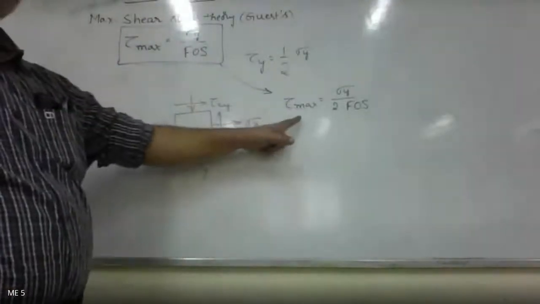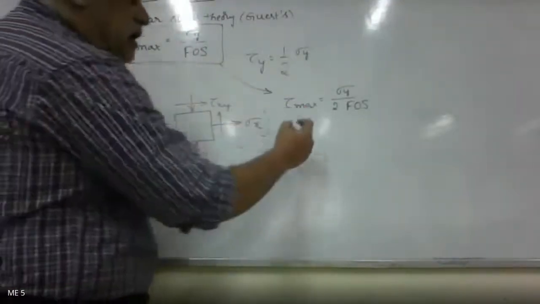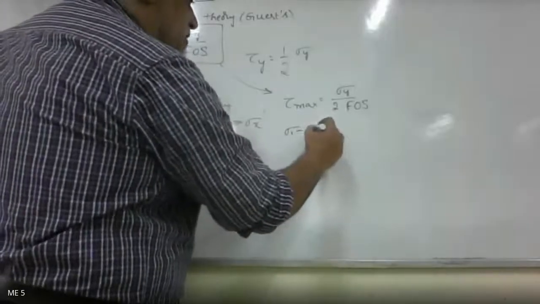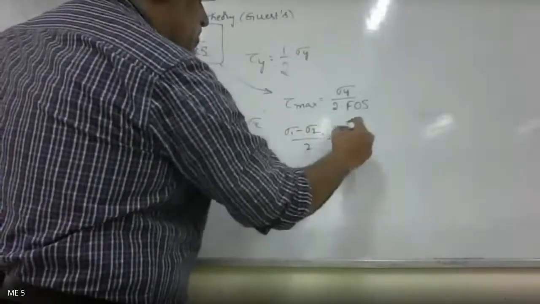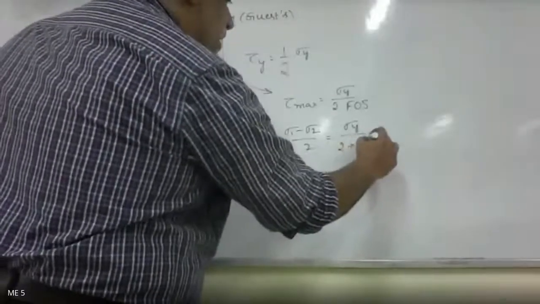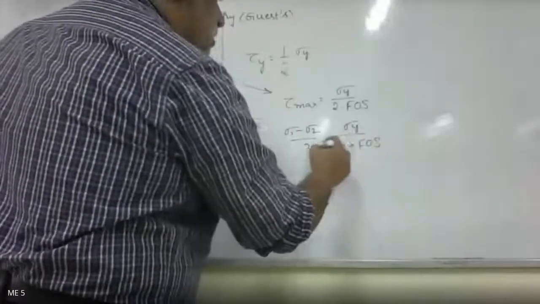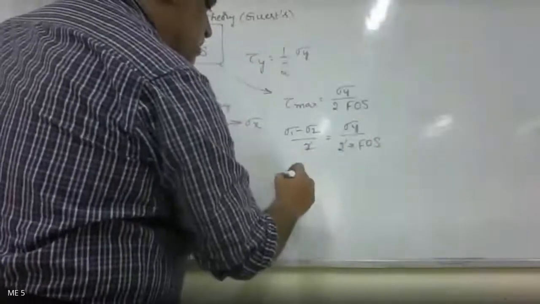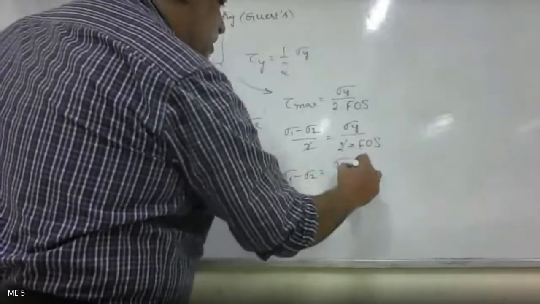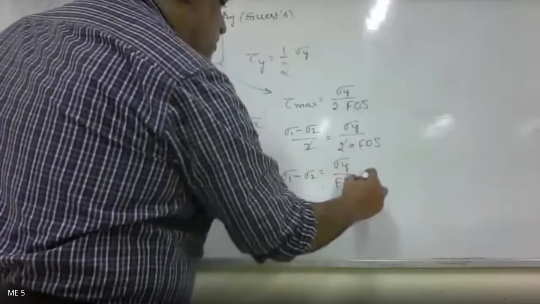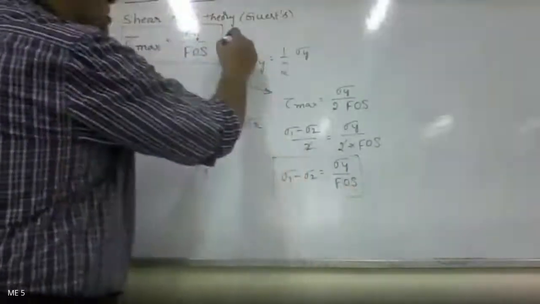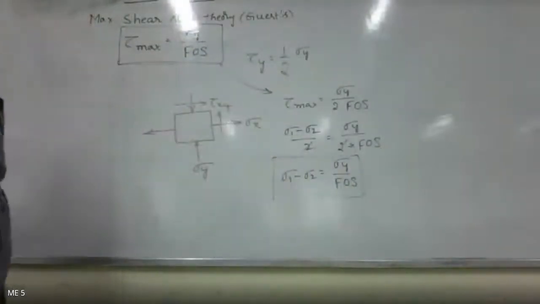Tau max is nothing but sigma 1 minus sigma 2 by 2, equal to sigma y by 2 into factor of safety. The 2 and 2 get cancelled, so sigma 1 minus sigma 2 is equal to sigma y by factor of safety. You can use either of these equations.